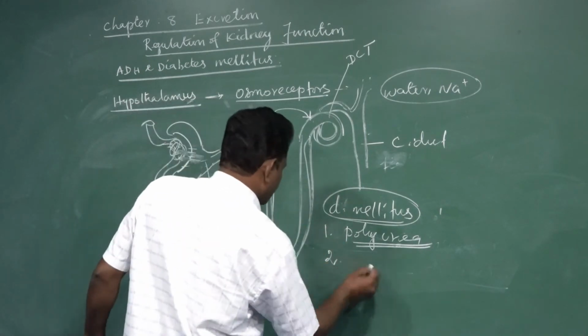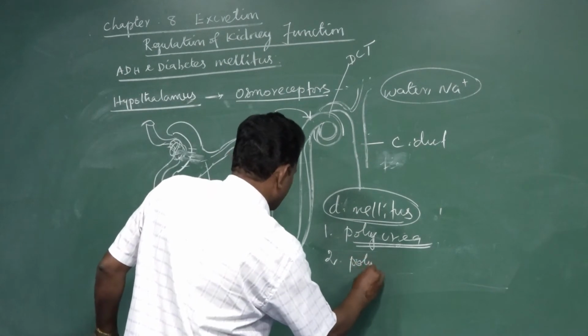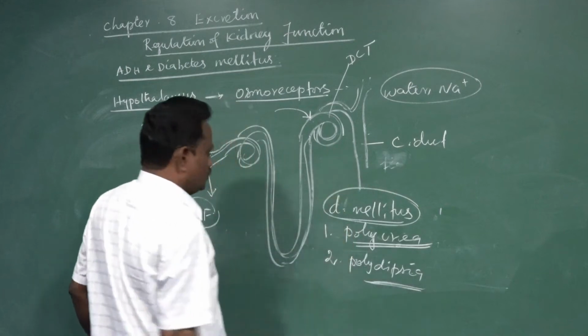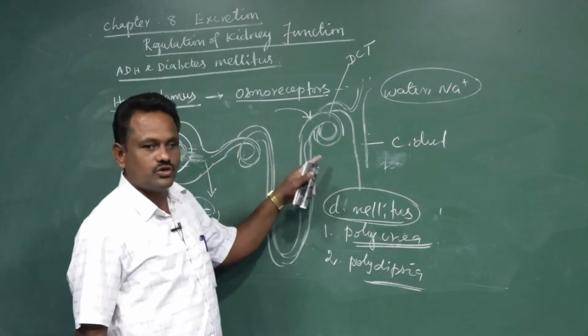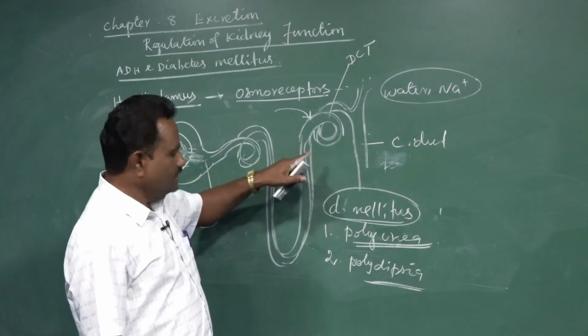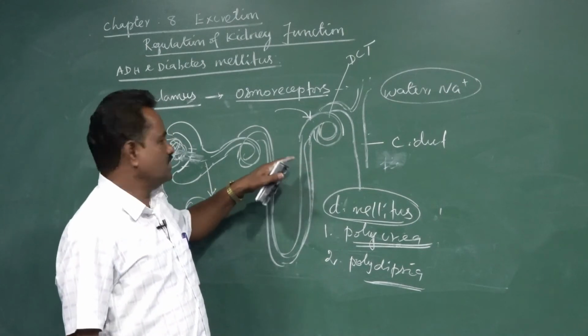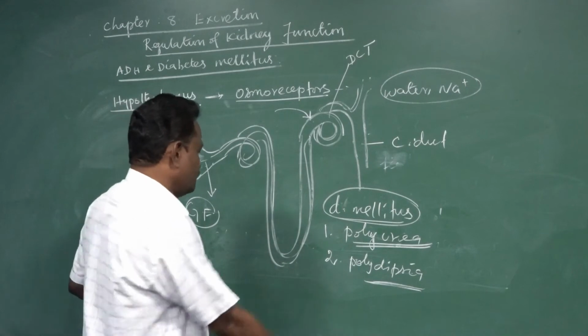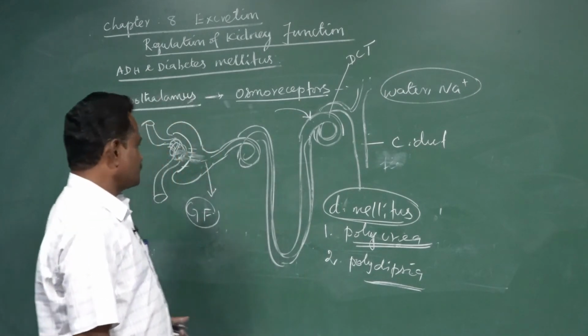And the second one is called polydipsia. Because of loss of water through urine, that leads to more thirst. So that leads to frequent intake of liquid or water. This we call polydipsia.